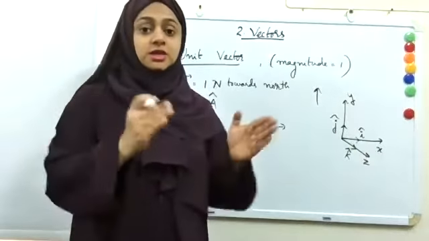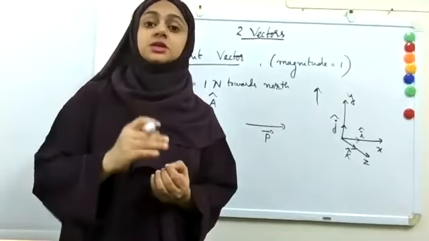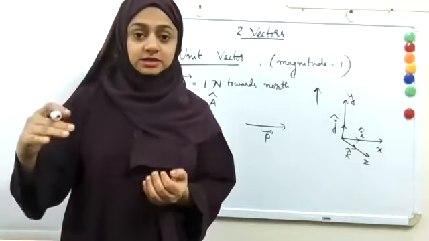So i, j, k are 3 unit vectors along the x, y and z direction.